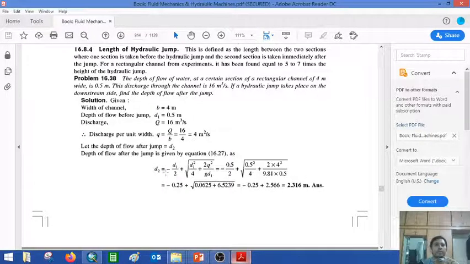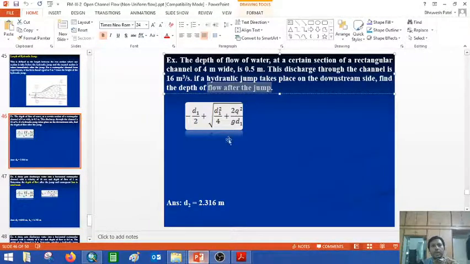So depth is always presented in meter, either for d1 or for d2. In the same way, for b we get it if the unit is in meter, and discharge in meter cube per second. So these are the important points that you have to remember when we are deriving the equations and getting the required values, inserting them in the equations or in the examples.